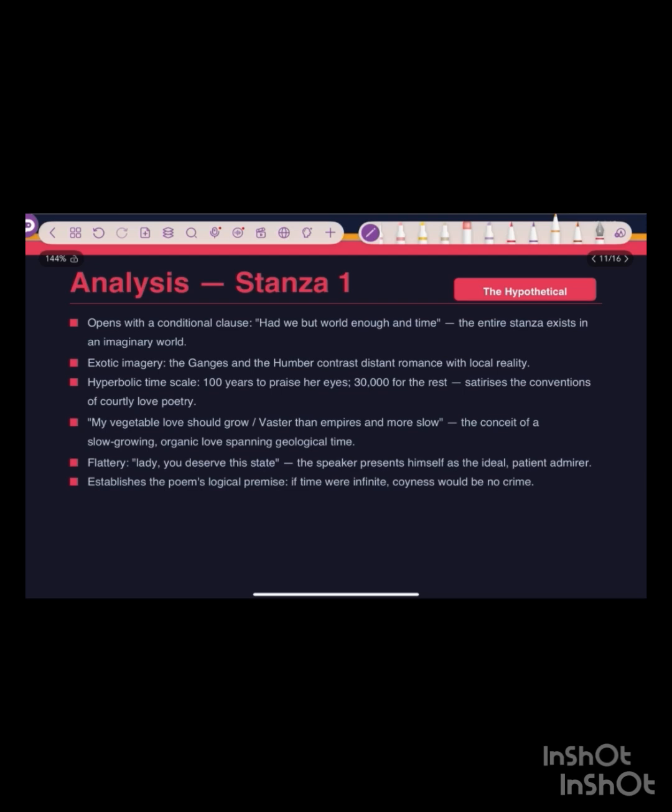Let's see. Open with the conditional clause. Had we but world enough and time, the entire stanza exists in an imaginary world. So he has created an imaginary world, like thirty thousand years for the rest of the body, 100 years for the forehead and eyes, and 200 years for each breast. These are all imaginary things. Exotic imagery, the Ganges and the Humber contrast distant romance and local reality. Hyperbolic time scale: 100 years to praise her eyes, 30,000 for the rest. So, my vegetable love should grow faster than the empire, the conceit of slow-growing organic love spanning geological time.